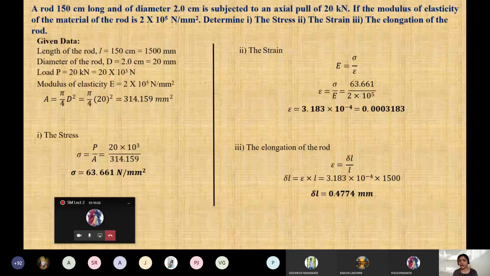So here you have to find out the change in length. So you can reshuffle this formula now. Delta L is equal to strain into L. So this is your answer. What is your change in length? That is 0.4774 mm. This is clear here? This numerical? Yes, ma'am.